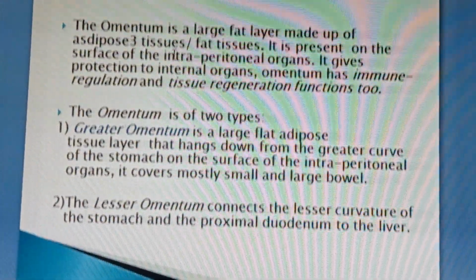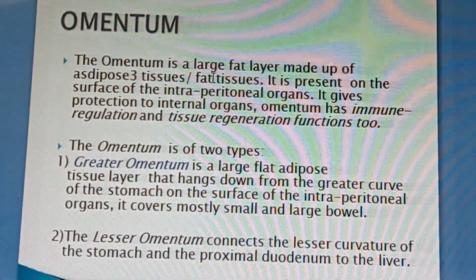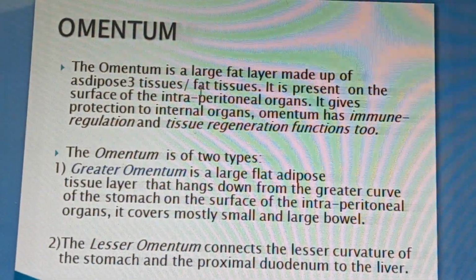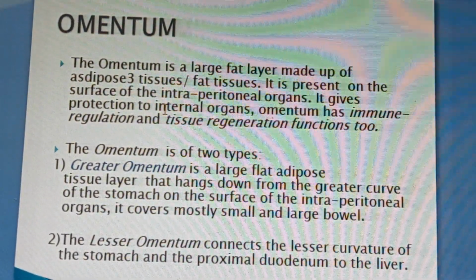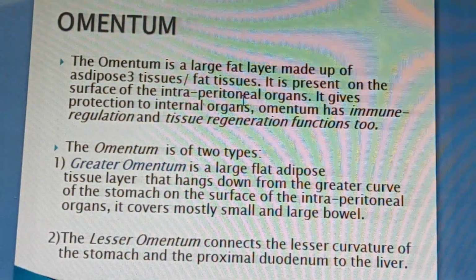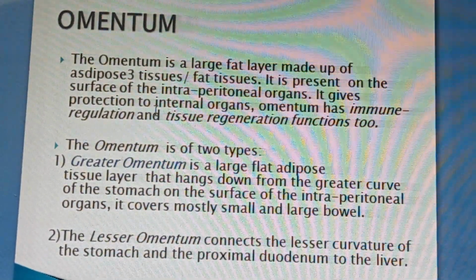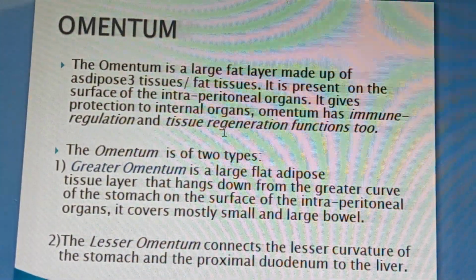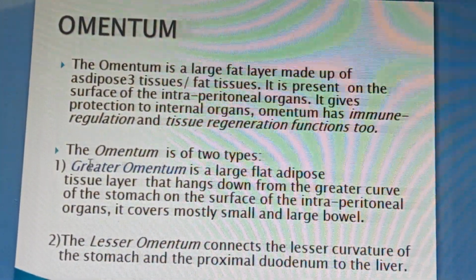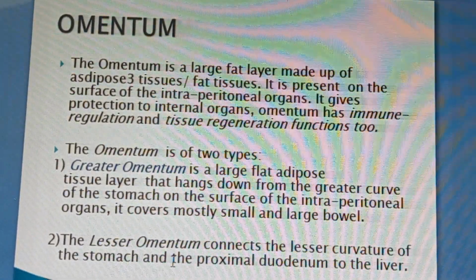Omentum. The omentum is a fatty layer composed of adipose tissue. It is present on the surface of intraperitoneal organs. It gives protection as well as immune regulation and regeneration of function too. Greater omentum and lesser omentum.